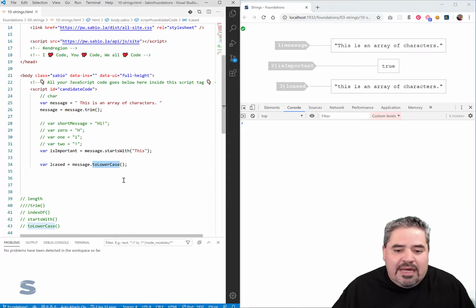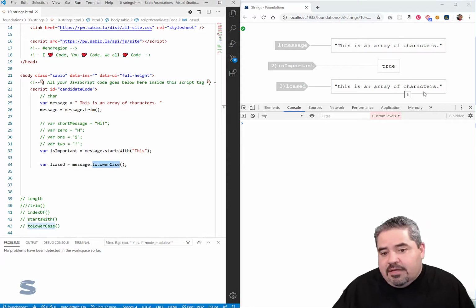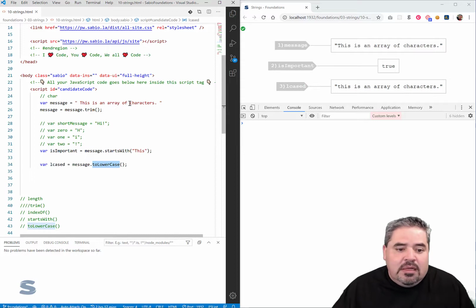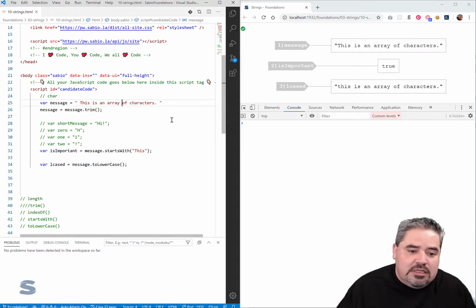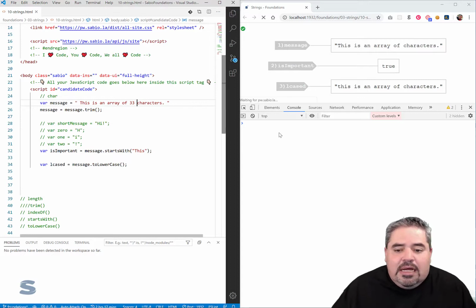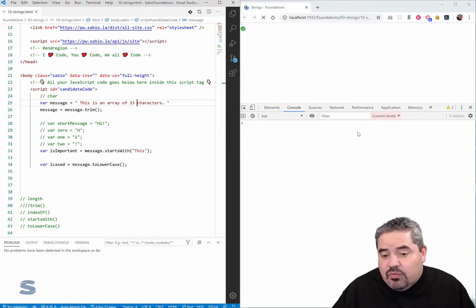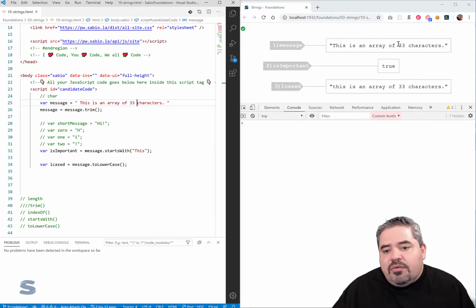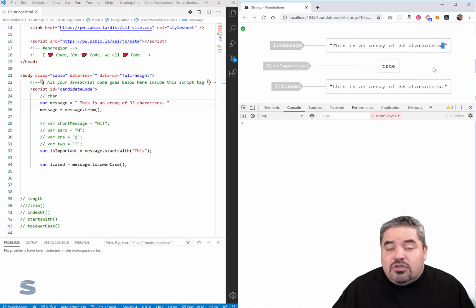So toLowerCase takes the string and basically gives me the lowercase representation of it. This is an array of characters, let's say probably 33 characters. In case you were curious, what does it do with a number? Well, it doesn't do anything with a number. It doesn't do anything with the dots because there's no lowercase version of a number. So it just gives us that.